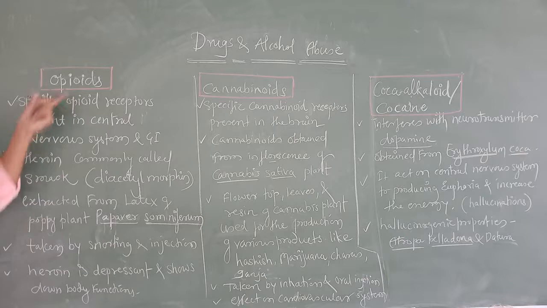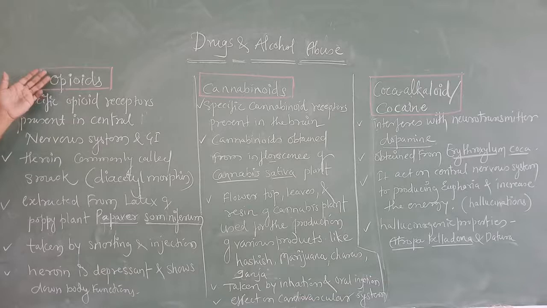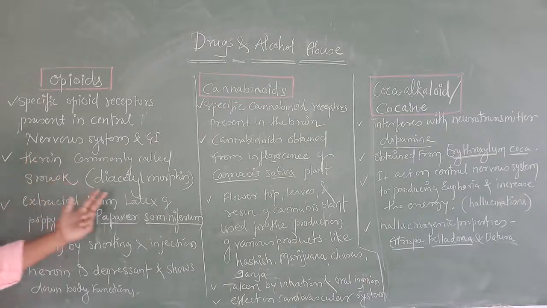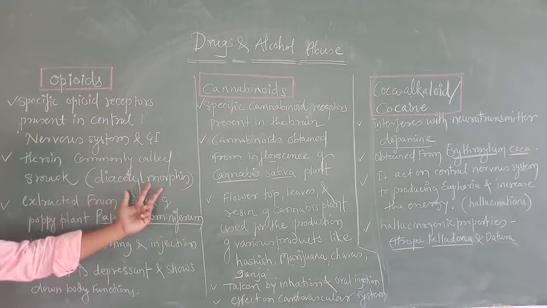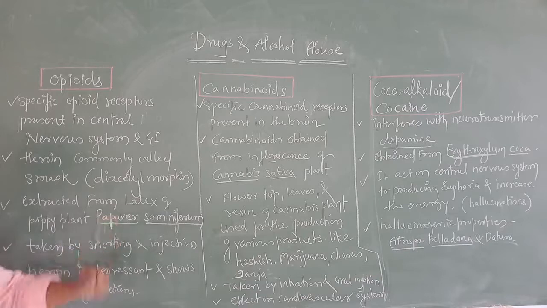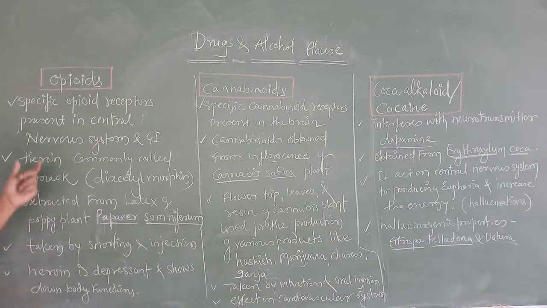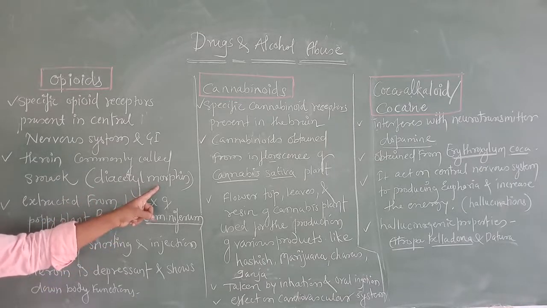Heroin is an opioid commonly called smack. Heroin and smack are both the same. These are opioids. Understood? And the chemical composition of heroin is diacetyl morphine. And how is this heroin obtained? Heroin is obtained by acetylation of morphine.